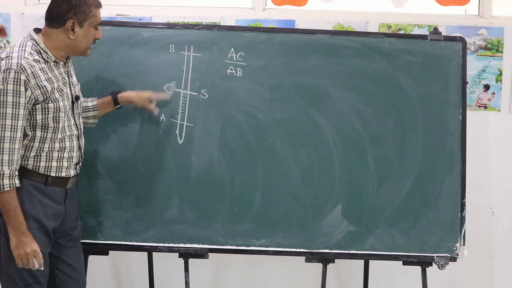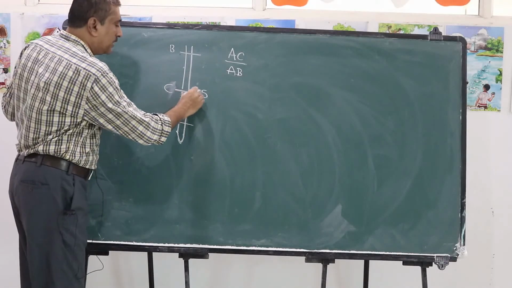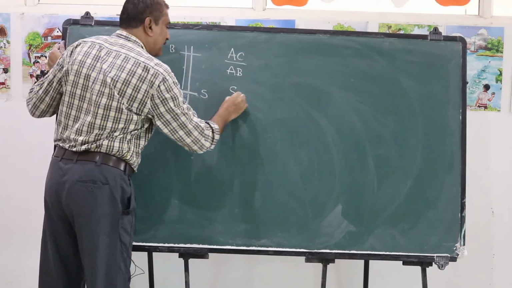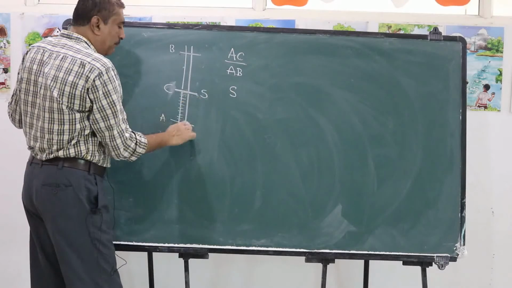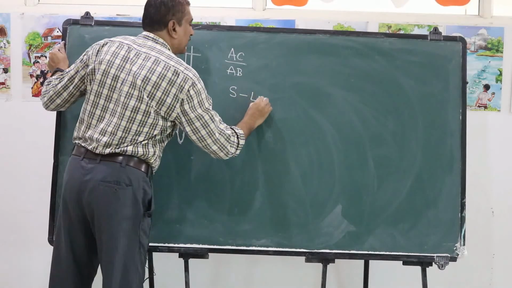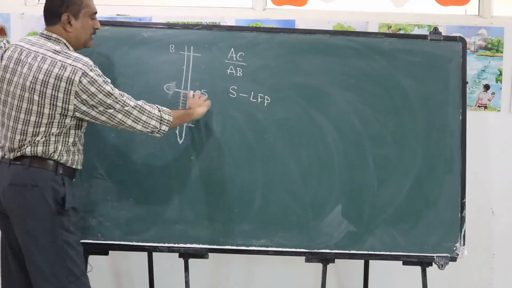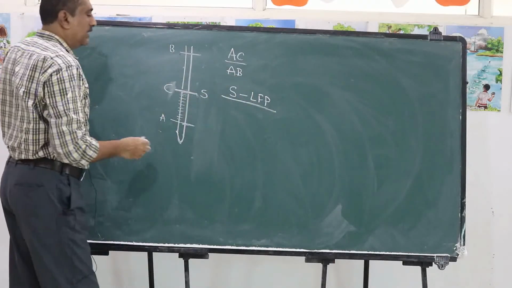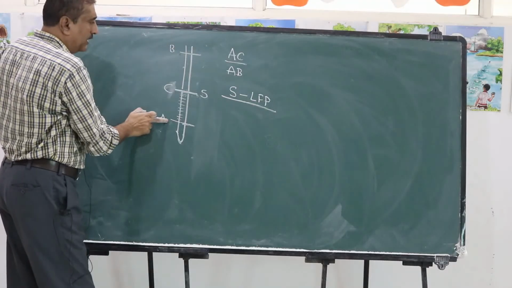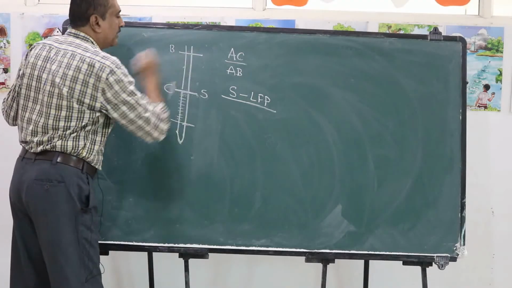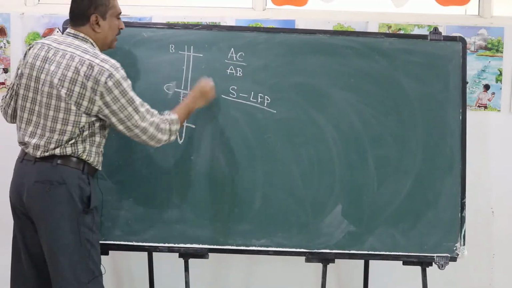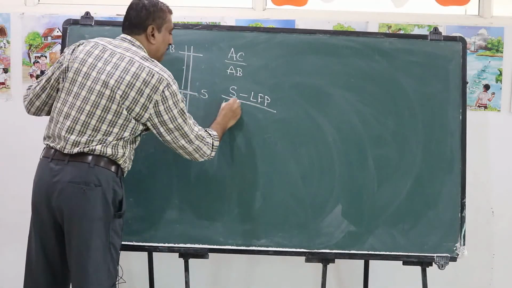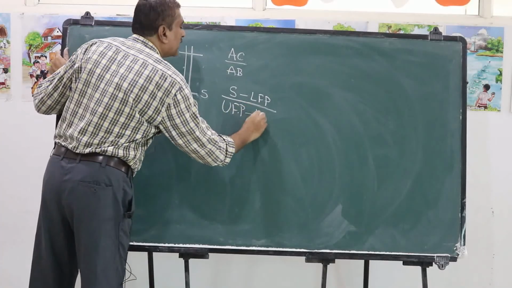Now what is AC? The distance from this point to this point. That means we can write AC as S minus the lower fixed point. This interval is S minus LFP. Now what is AB? It is the interval between B and A. B is the upper fixed point and this is the lower fixed point. So upper fixed point minus lower fixed point is AB.